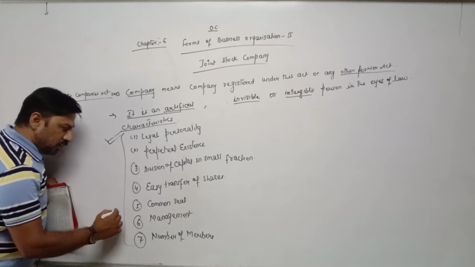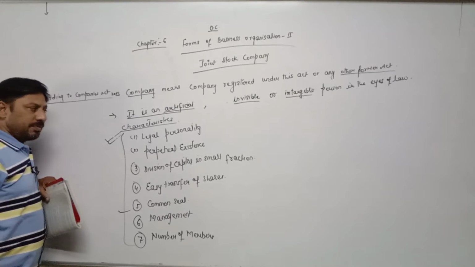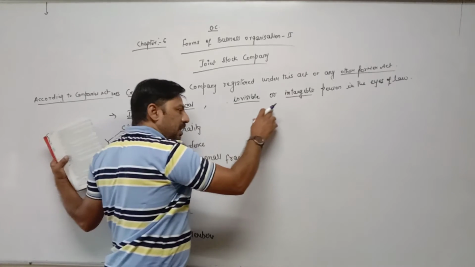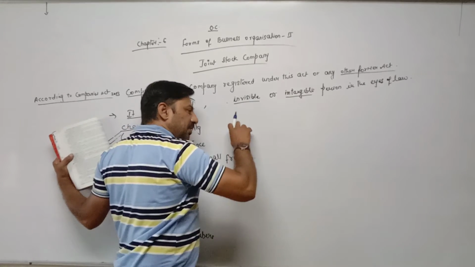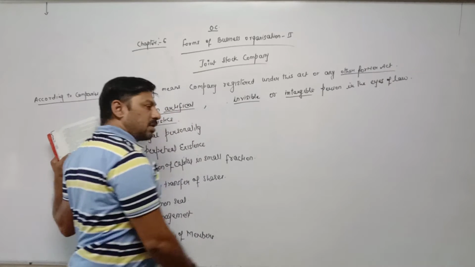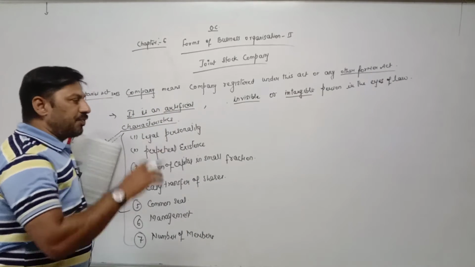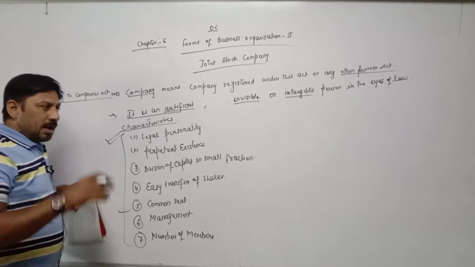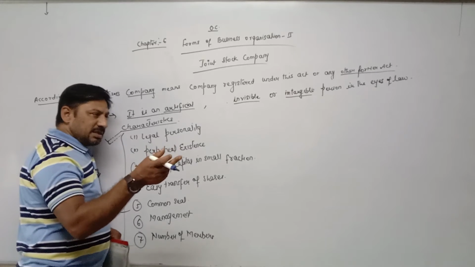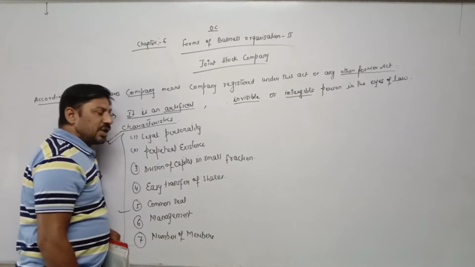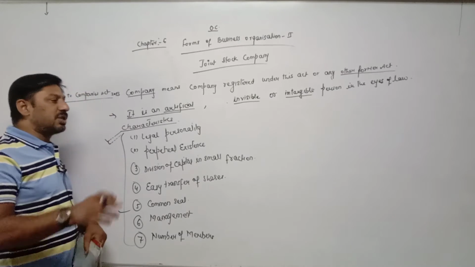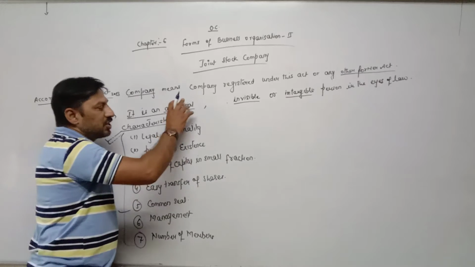One point is also there, common seal. Common seal means stamp. Such companies can file a case against a third party, and a third party can file a case against the company in different circumstances. A third party can file a case against the company, not against any director or any person in the company, because the company is an artificial person.